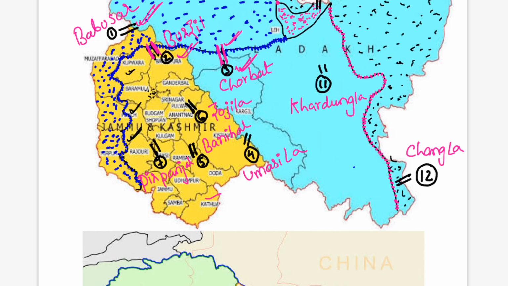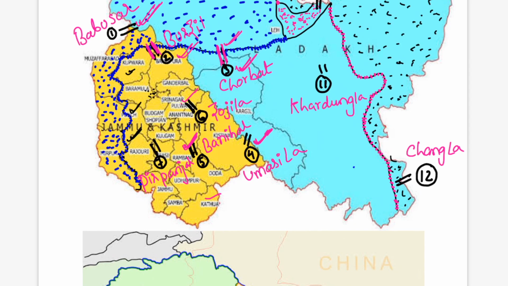Next, fourth is Umasila. This pass is the southern gateway to the Zanskar mountains from the Kashmir Valley. Next is the fifth one, the Banihal Pass. You must have heard about the Jawahar Tunnel, which was built in 1956 along this pass. This is the Srinagar-Leh highway part.